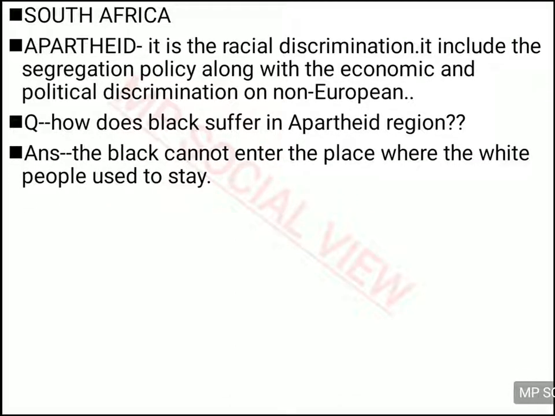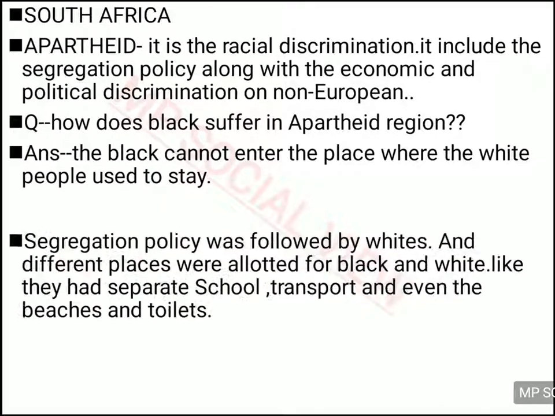These black people were not allowed to enter the area where the white people used to live. They could not live in that place or enter it. Sometimes there was even an order to shoot black people if they tried to enter the area of white people.